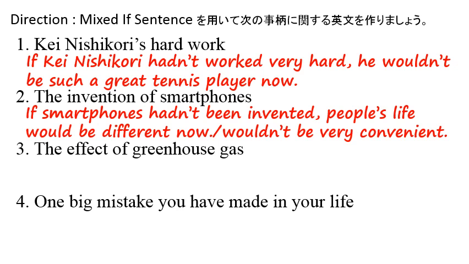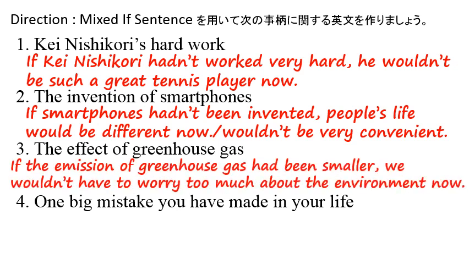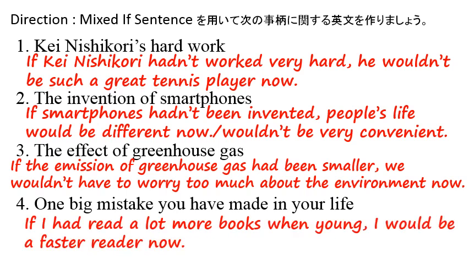Number 3, the answer is, if the emission of greenhouse gas had been smaller, we wouldn't have to worry too much about the environment now. Next, number 4, the answer is, if I had read a lot more books when young, I would be a faster reader now.